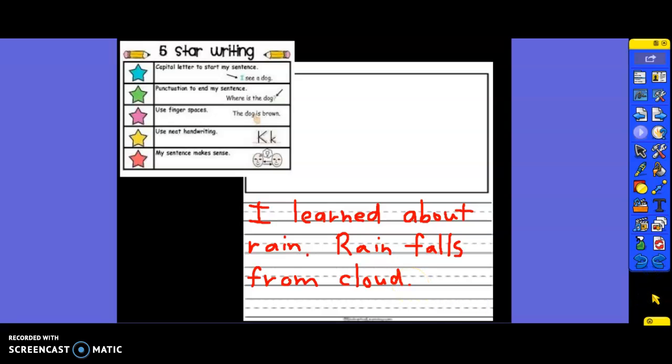And as I'm thinking back, I'm thinking about the book, and I'm thinking about all the cool things that I learned. I remember one thing that I learned that was really important. It said all living things need water. So I'm going to go ahead, and I think I'd like to make that my next sentence. I want to talk about how living things need water, because I think that was a very important thing that I learned.